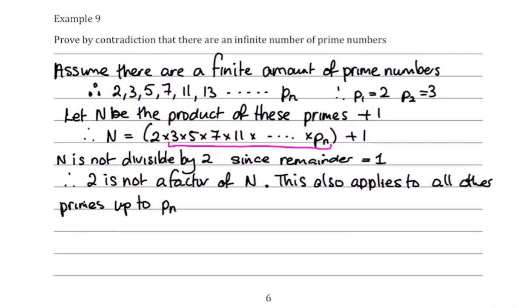Again, if you divided by 3, your quotient would be 2 times 5 times 7 times 11, all the way up to times Pn, and then you would have a remainder of 1.